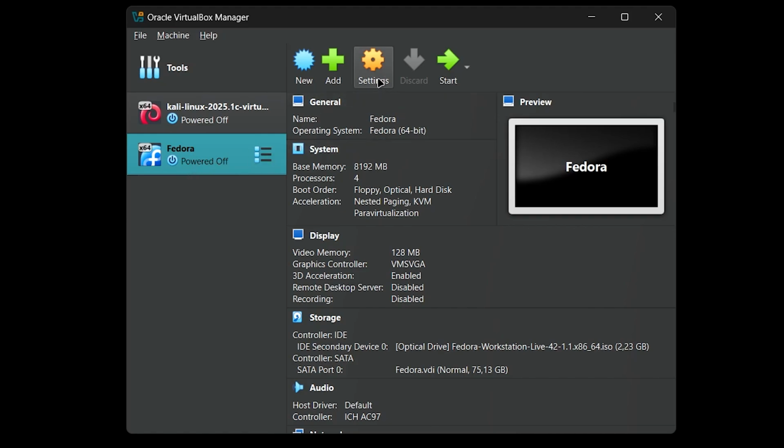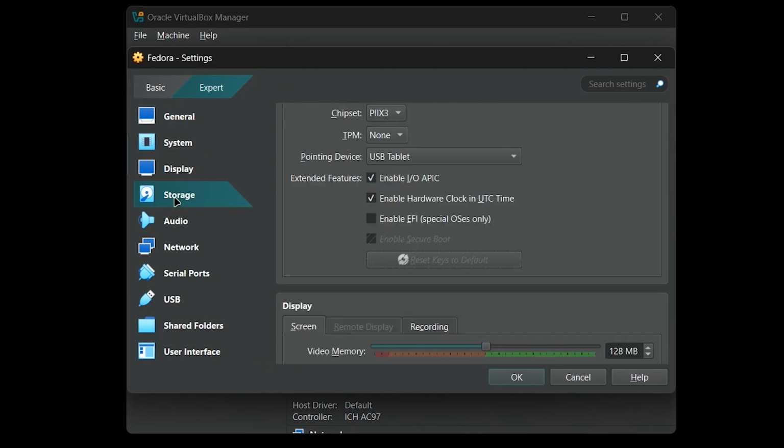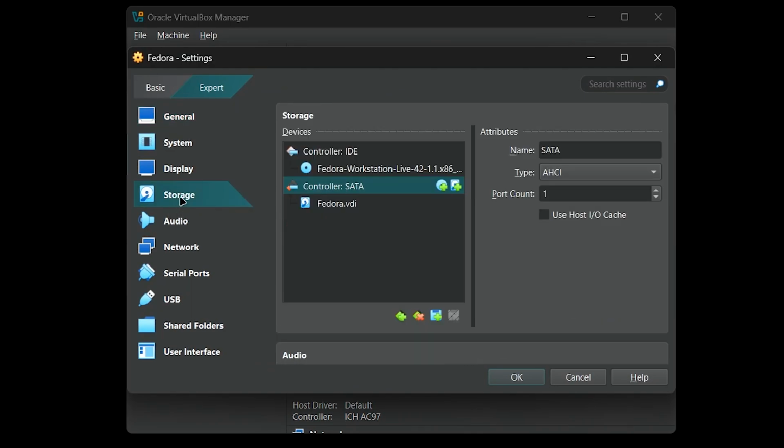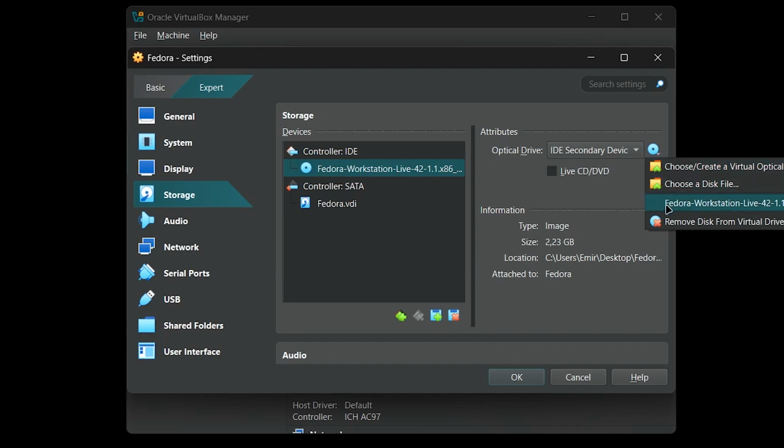Now go to Settings again and choose Storage. Choose the Fedora disk under the IDE Controller. Click the disk icon and select Remove Disk.